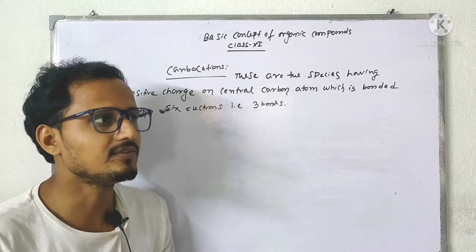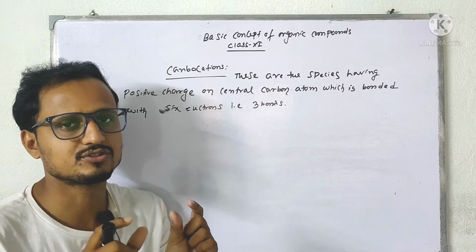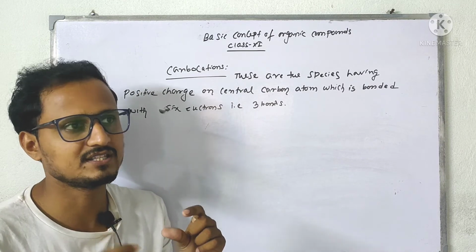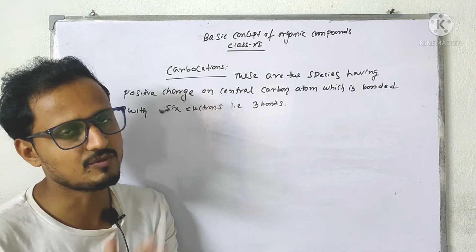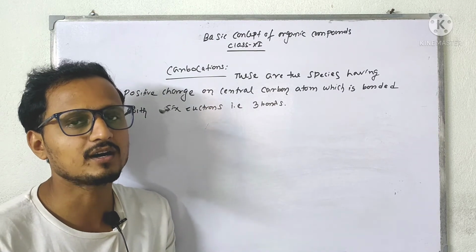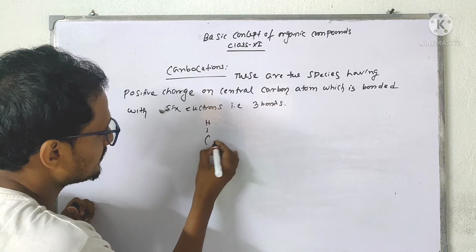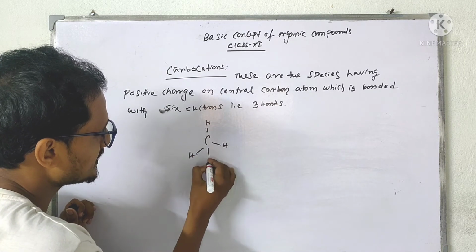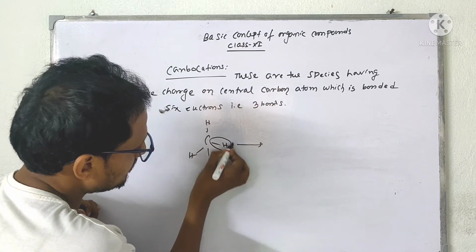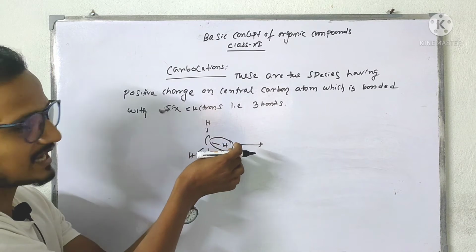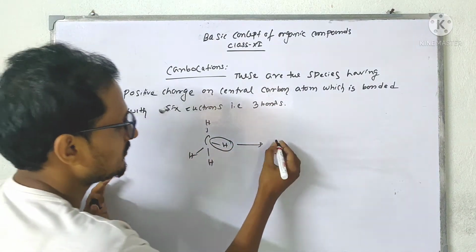It means if a constituent atom surrounding a central carbon takes the bonded electrons with it and is removed from the molecule, then it will form a carbocation.